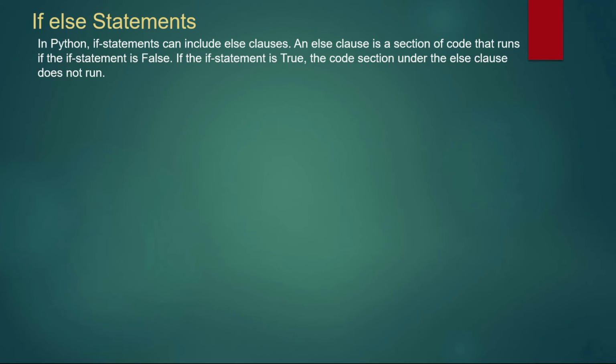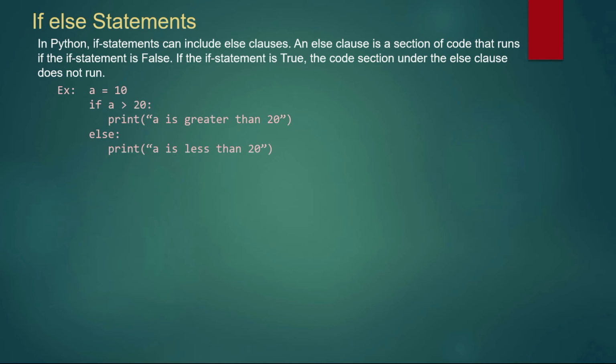It means if we have to run some code in the if statement, and the if will be false, then it automatically skips to the else statement. Otherwise, if the if condition will be true, no need to use the else condition. We will see an example, then you will understand what is if, what is else.